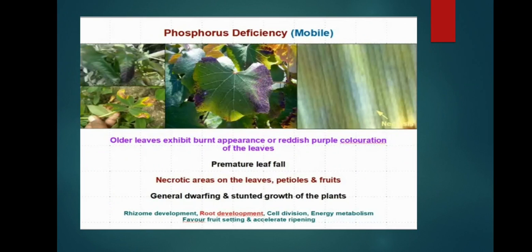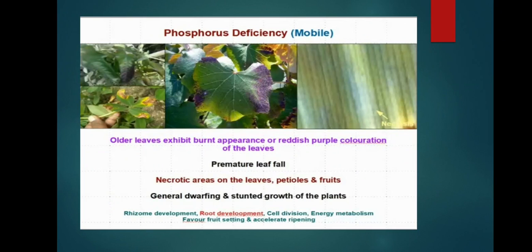Necrosis occurs on areas of the leaves, as seen in the first image, and on leaves, petioles and fruits. There is general dwarfing and stunted growth of the plant. Stunted growth and dwarfness is exhibited by the plant.